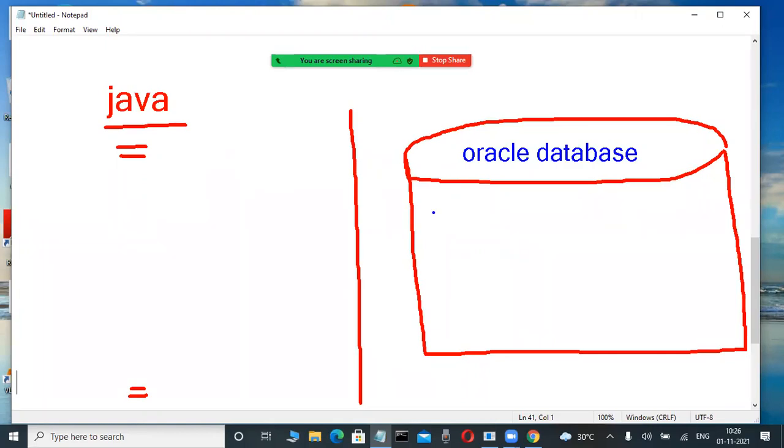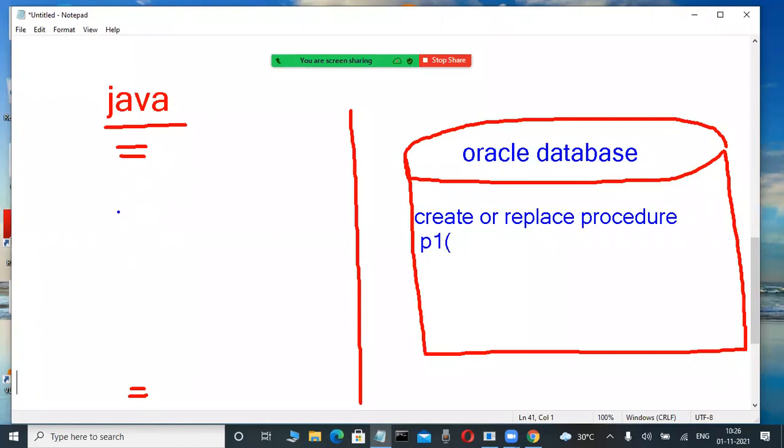For example, suppose this is a procedure. They write CREATE OR REPLACE PROCEDURE. These are called stored procedures. They write CREATE OR REPLACE PROCEDURE, and you also write a procedure name like this. Now this procedure name they call in your Java or your .NET.